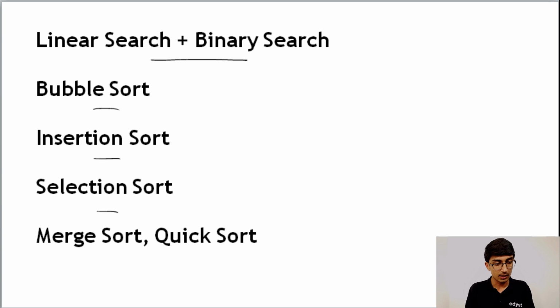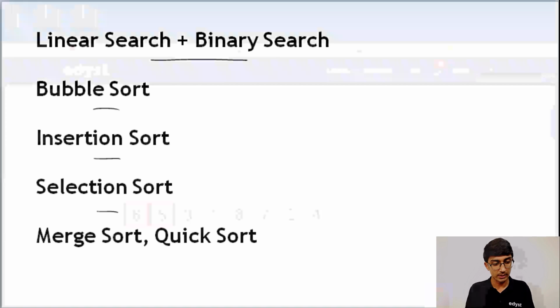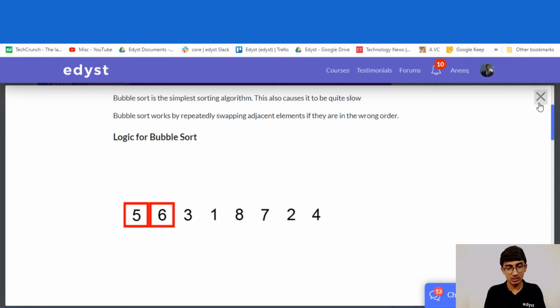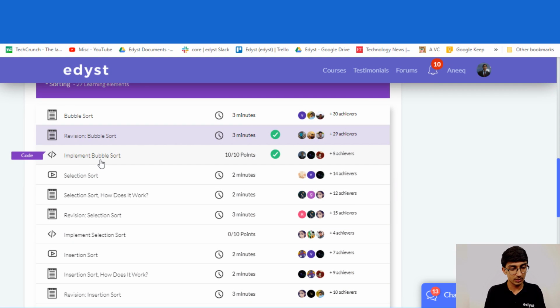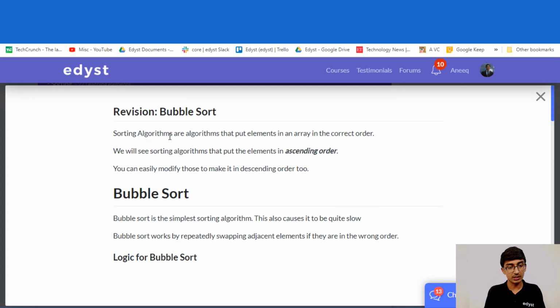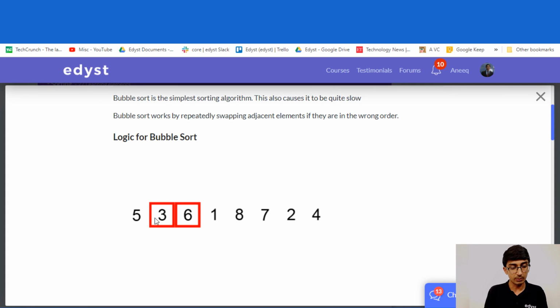Okay, all right, let's start with bubble sort, the simplest sort, the one that everybody usually knows. Let me just get to that and open it up. All right, so this is bubble sort. Yeah, this is a revision bubble sort that we have. What this bubble sort does is at every step it compares two adjacent elements. As you can see over here, it's comparing the two adjacent elements and it swaps them if the left element is greater than the right element.